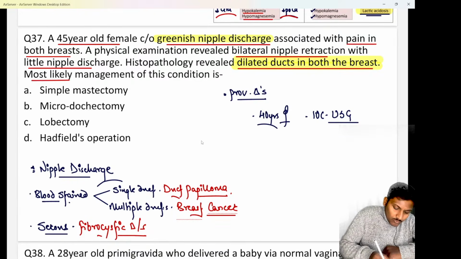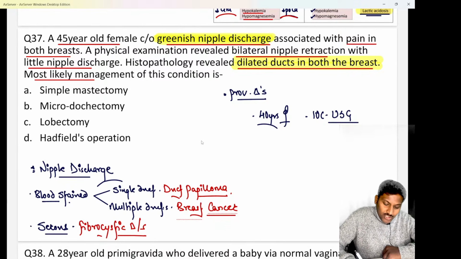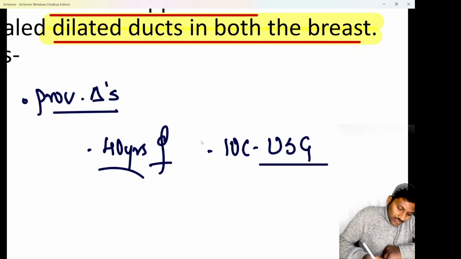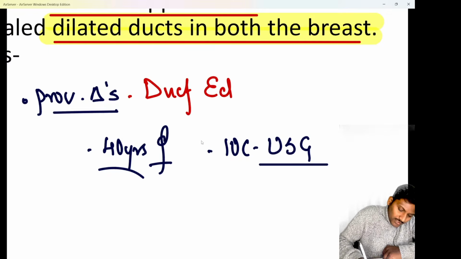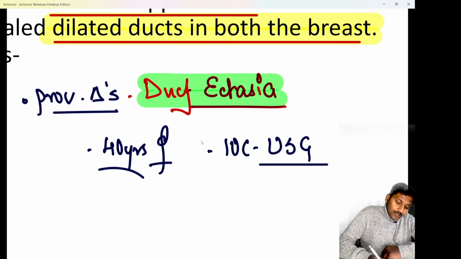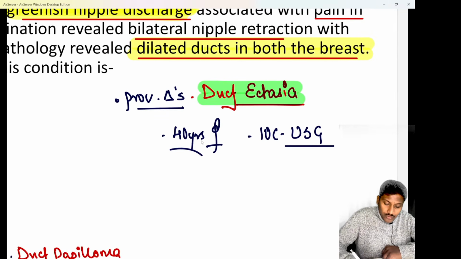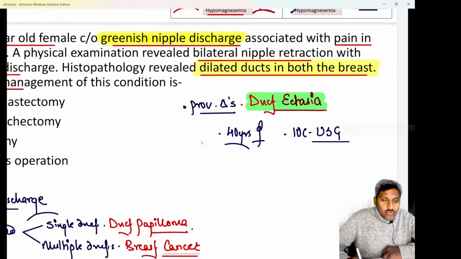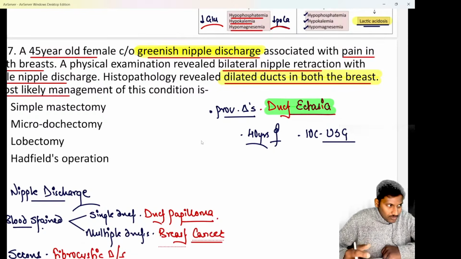They are asking you what is the most likely management of this condition. So we know as soon as they say a greenish nipple discharge along with dilatation of lactiferous ducts, especially in a female around 40 years of age, the diagnosis is very clear. It is a classical case of duct ectasia. Greenish nipple discharge along with dilatation of duct has to be a case of duct ectasia. Do remember, duct ectasia, as I've told you, commonly happens around 40 years of age. Investigation of choice is nothing else but an ultrasound breast, which shows you dilated ducts.